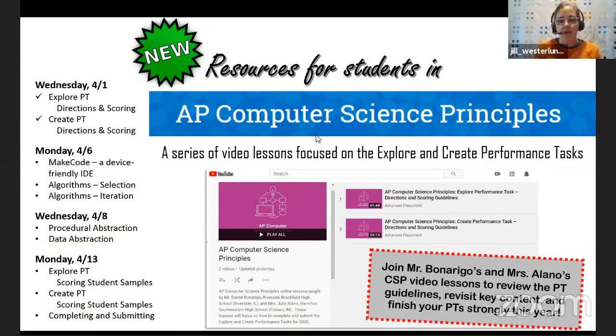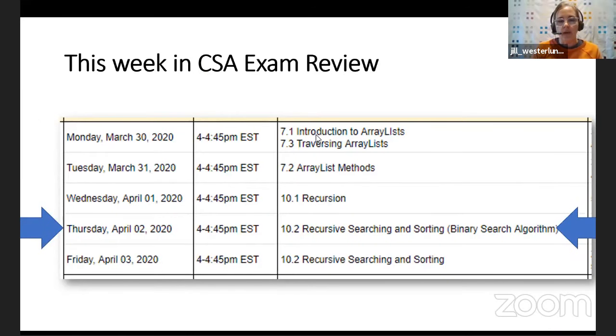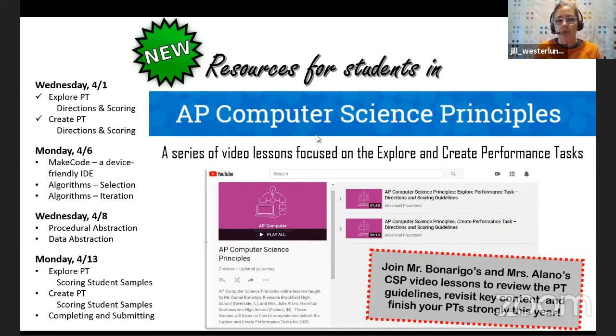Today we're doing binary search, and brand new yesterday was the CS Principles release of videos. I know that this is CSA, but they're our sister course, and many of you took Principles. You may have friends who are taking Principles now, and we want you to contact them and make sure that they're aware that as of yesterday, videos were released for CS Principles. There are two, the ones that I have check marked on yesterday's date. And then there are 6 or 8 more coming. And you can see the dates on the left.